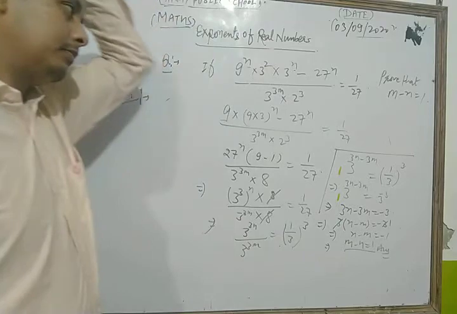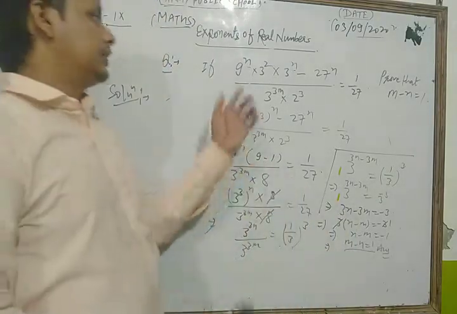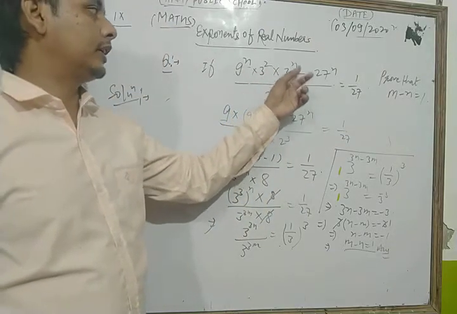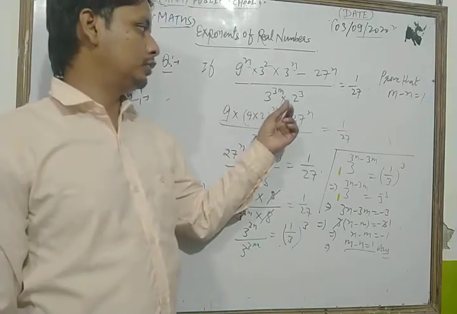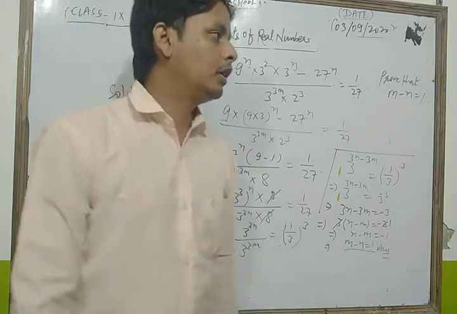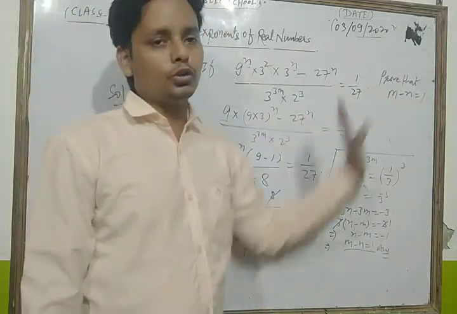Let's see once more, dear students. This is the given question: 9 to the power n into 3 square into 3 to the power n minus 27 to the whole power n upon 3 to the power 3m into 2 to the power 3 is equal to 1 upon 27. This is our given question. Now what do I do, dear students? We have to show that m minus n is equal to 1.